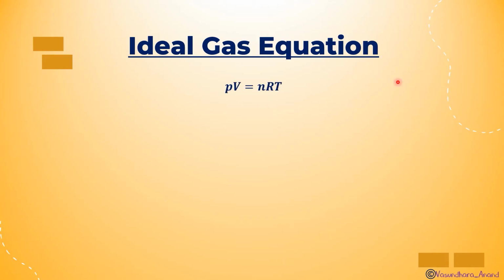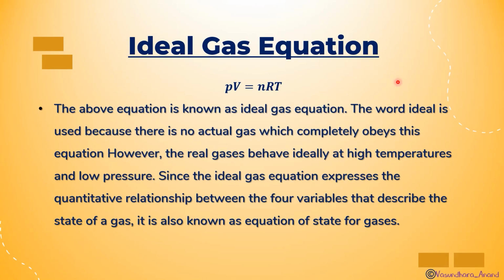The ideal gas equation is PV = nRT, and this equation is known as the ideal gas equation. Here is an important point. The word ideal is used because there is no actual gas which completely obeys this equation. However, real gases, which are not ideal, behave ideally at high temperature and low pressure. So this is the condition when a real gas can behave as an ideal gas: high temperature and low pressure.